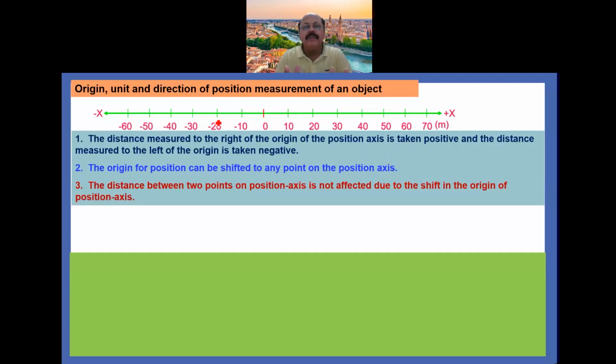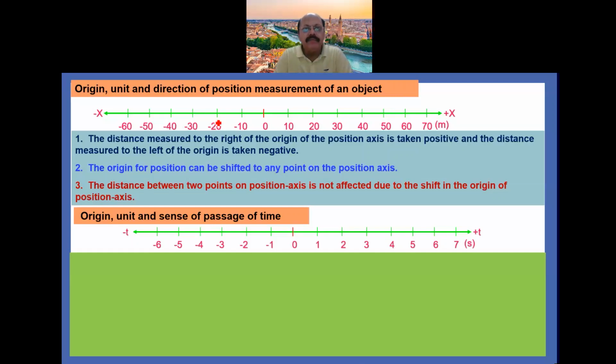The origin of the position can be shifted to any point onto the position axis. The distance between 2 points on position axis is not affected due to the shift in the origin on position axis. So these are the 3 points which is very important.